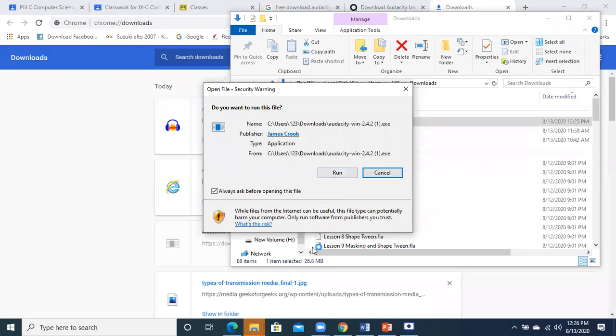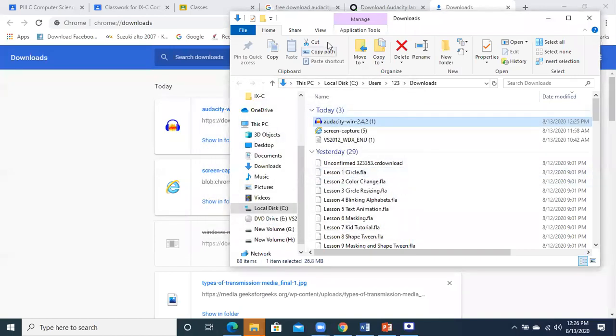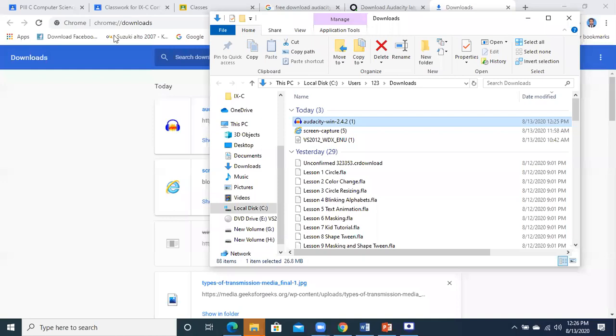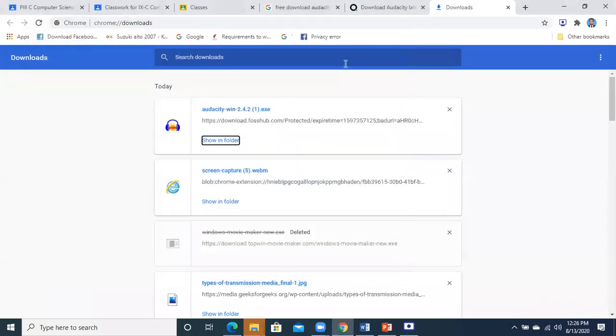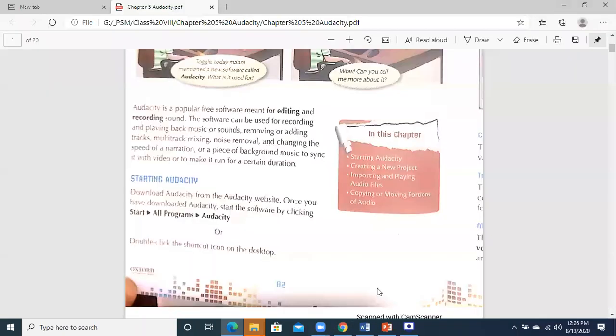I'm not clicking on it. Why? Because I have already installed. Okay. Now I think the procedure is clear to you. I don't think there is any issue. Junaid Khurshid, Junaid, you have found the option? Yes, sir. Okay, fine. Actually, I am clicking on the cancel button because I have already downloaded. Okay. So this is the procedure how the Audacity will be downloaded in your system. You will double click on it and you will be able to install it in your PC.